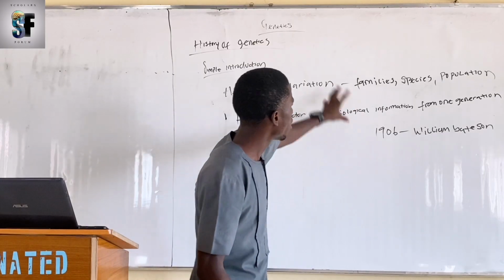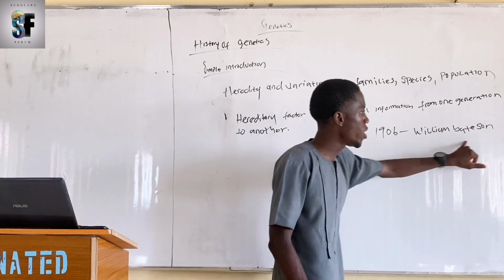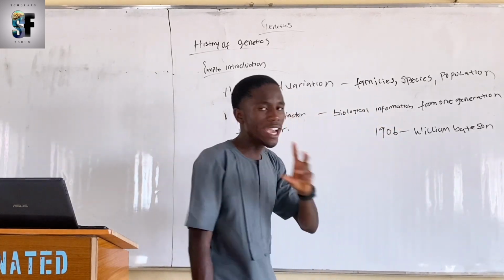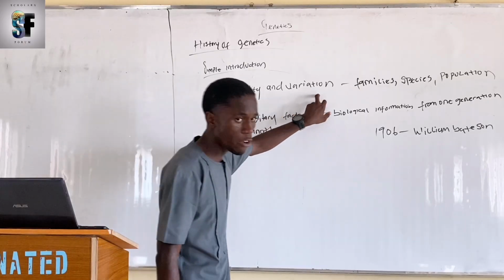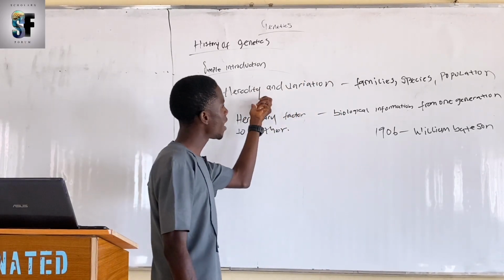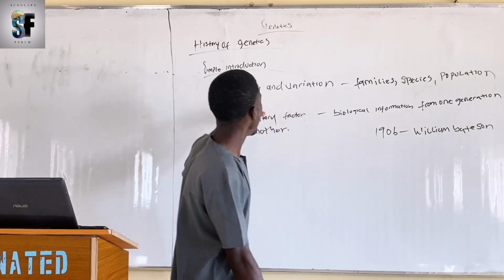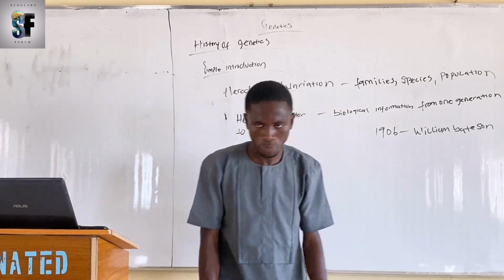Are we together? The concept of genetics was introduced in 1906 by William Bateson. He defined genetics as the science dealing with the study of heredity and variation, and also he tried to seek the law governing heredity and variation among related individuals.